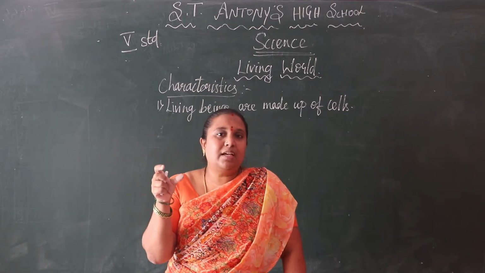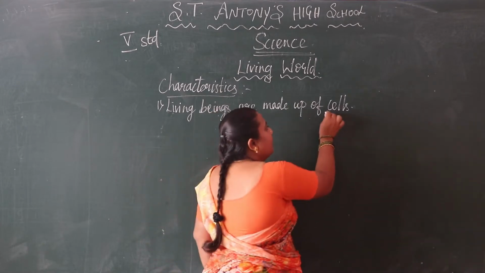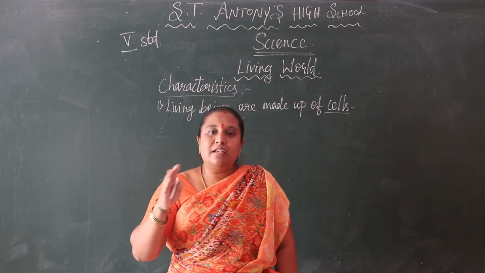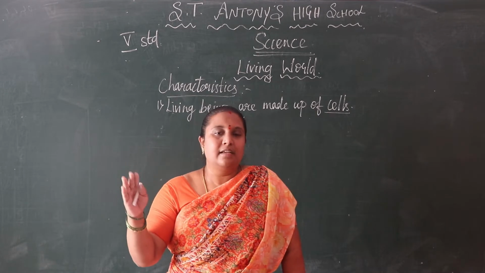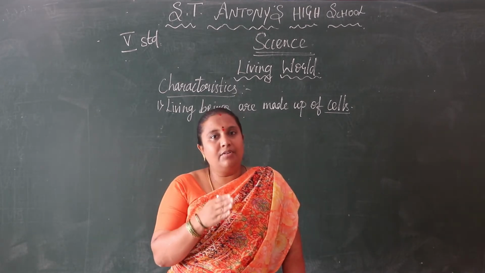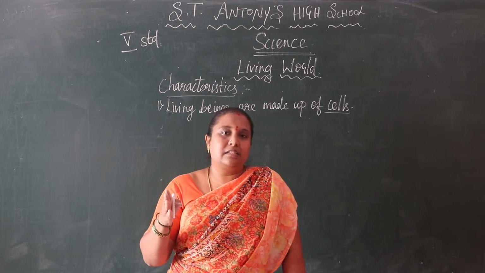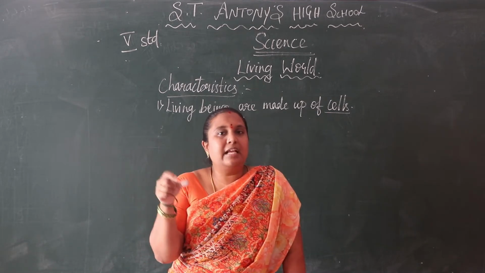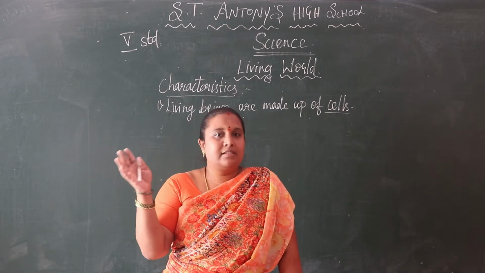The common thing we can say is cells. All the living things are made up of cells, but different living things have different types of cells. But the common thing we can say is living beings are made up of cells.